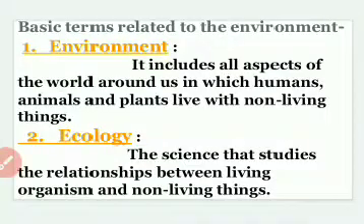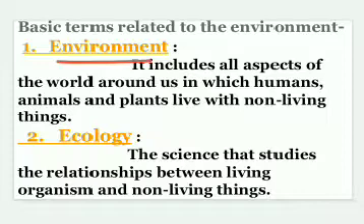Now let us try to study some definitions. The first definition is environment. As said earlier, when we think of the term environment, the simple meaning that comes in our mind first is everything in our surrounding. But what does our surrounding contain?